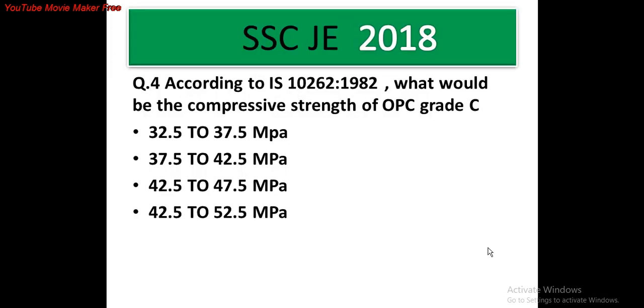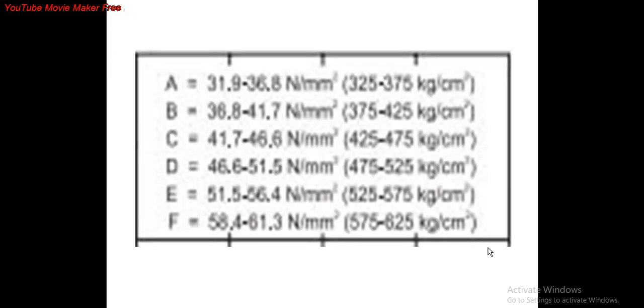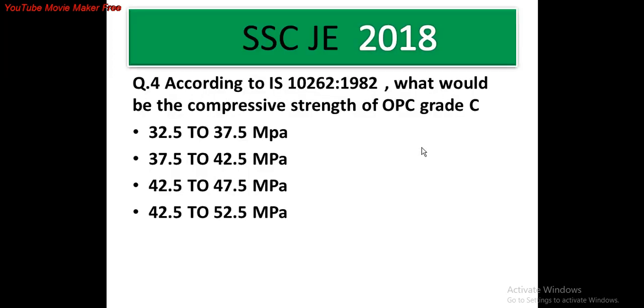the compressive strength of cement is arranged as A, B, C, D, E, F, where A has the compressive strength of 325 to 375 kg per centimeter square, or 32.5 to 37.5 megapascal. Therefore the question asks for C. Therefore for C the compressive strength of cement is 42.5 to 47.5 megapascal. Therefore the answer is option C, 42.5 to 47.5 megapascal.